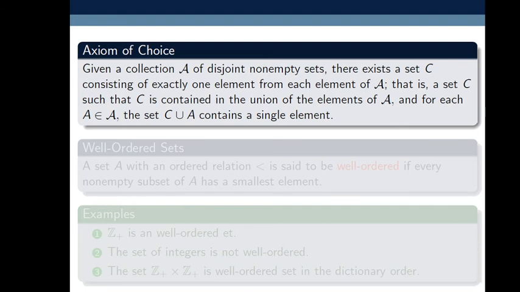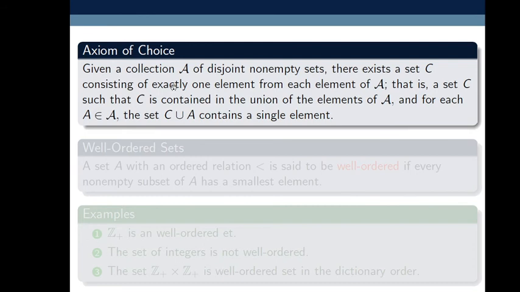So given a collection script A of disjoint non-empty sets, there exists a set C consisting of exactly one element from each element of script A.